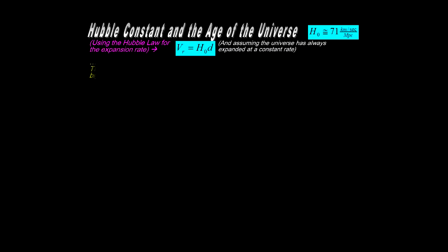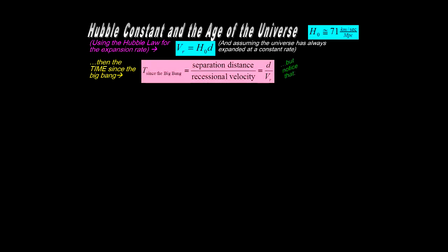How can we use the Hubble law and the Hubble constant to determine the age of the universe? Well, it's really pretty nifty. We have this expansion rate that's based on the recession velocity of the galaxies. The recession velocity is the Hubble constant times the distance. We've encountered that already. Now let's assume for the moment that the universe expands and always has at a constant rate throughout time. Then the time since the Big Bang, how much time has taken place since the universe started expanding till now, is simply time is distance over velocity.